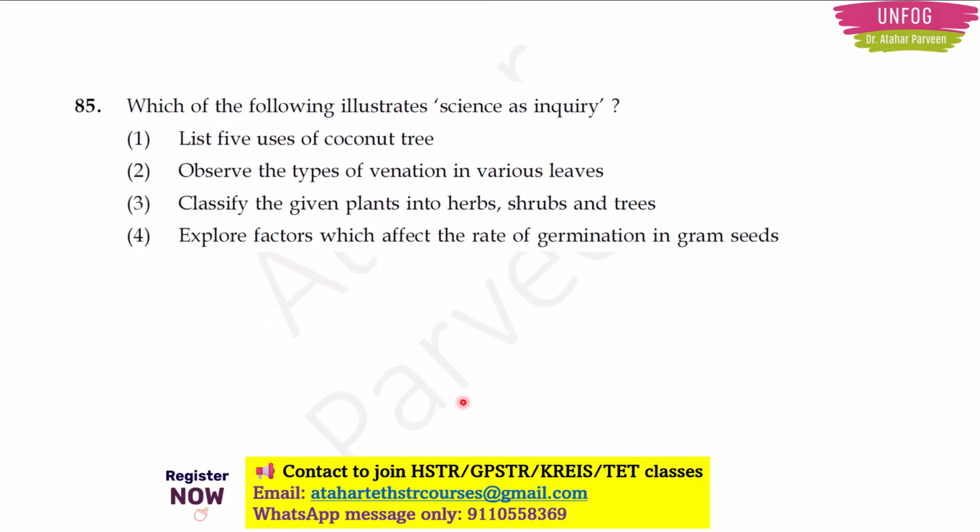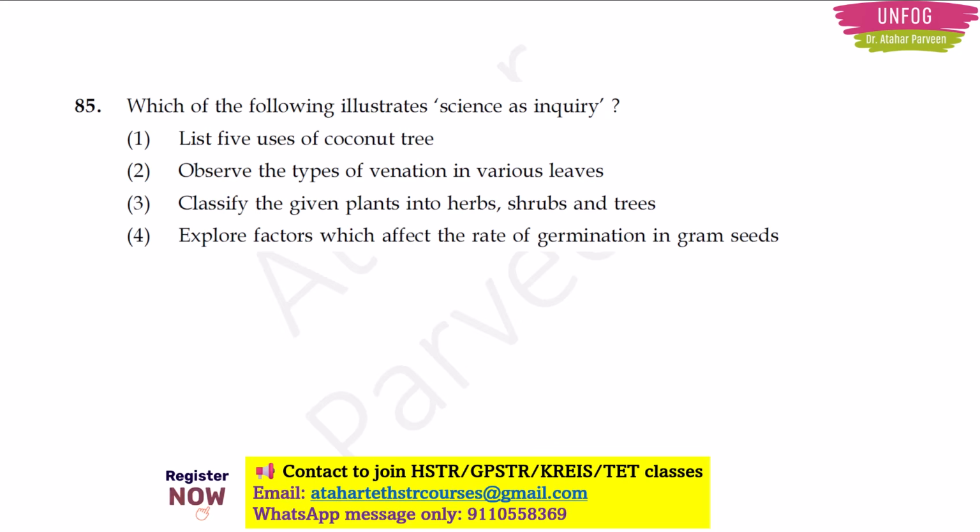Next question. Which of the following illustrates science as an inquiry? See four options. List 5 uses of coconut tree. Observe types of venation in various leaves. Classify given plants into herbs, shrubs and trees. Explore factors which affect the rate of germination in gram seeds.